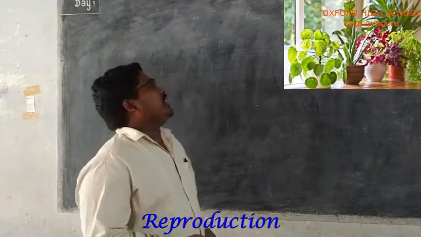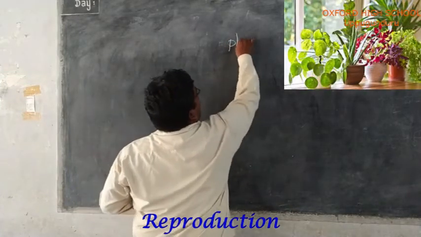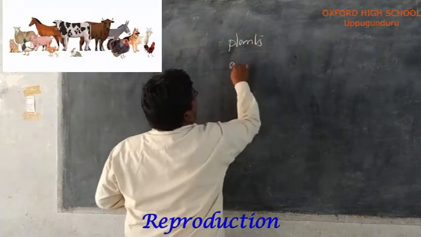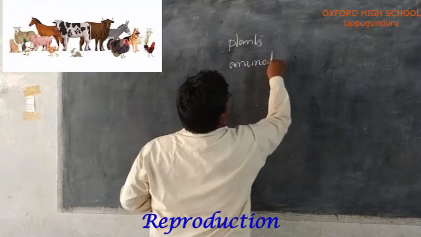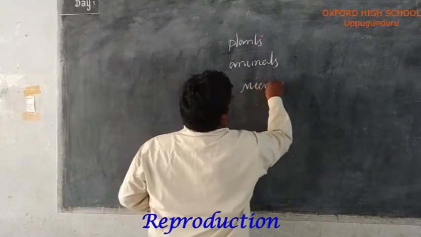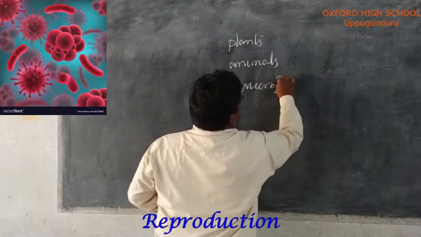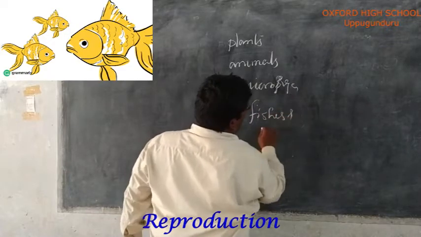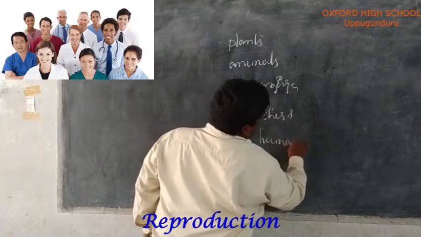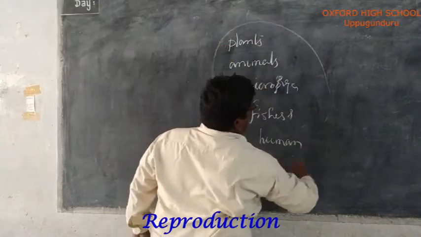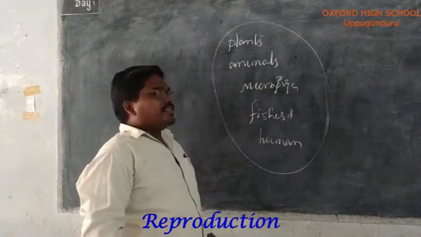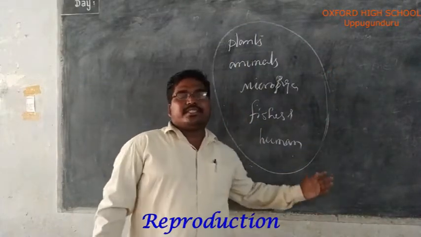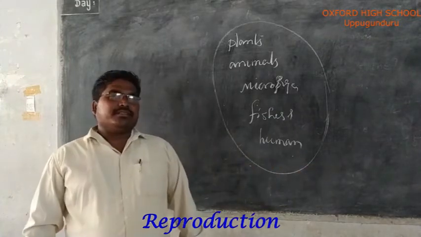For example, plants are there, animals are there, microorganisms are there, fishes are there, humans. These are living organisms which are present in our surroundings.